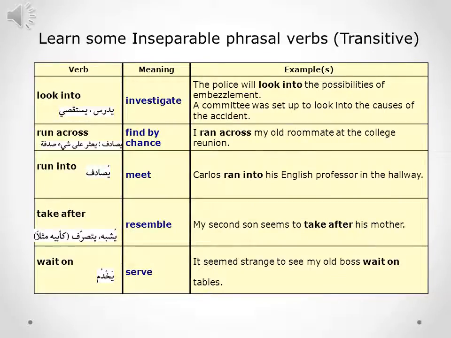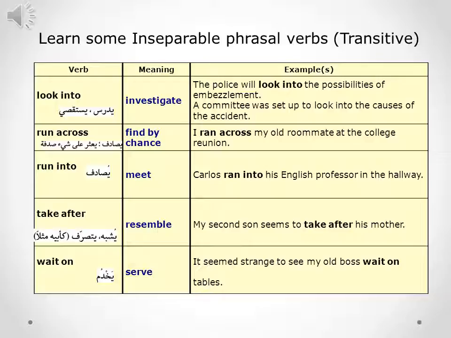Now in this second slide we are still looking at some commonly used inseparable phrasal verbs with transitive verbs. The first one is to look into, which means to investigate or to examine. The examples: the police will look into the possibilities of embezzlement. The second example: a committee was set up to look into the causes of the accident.